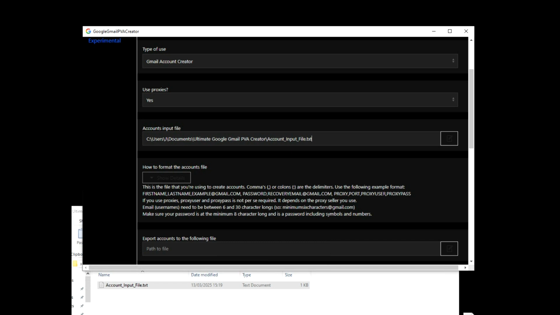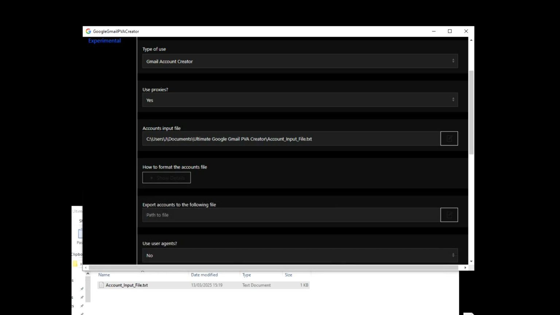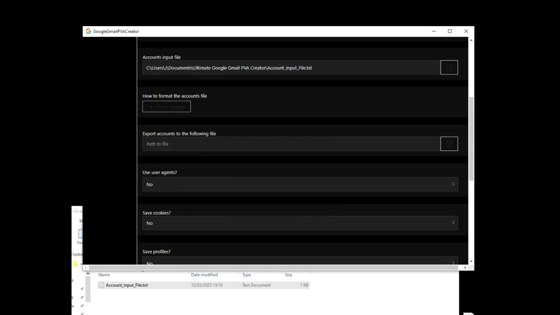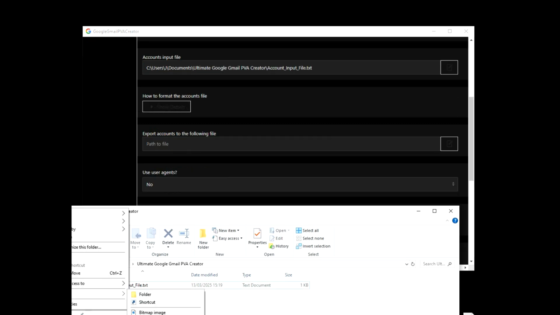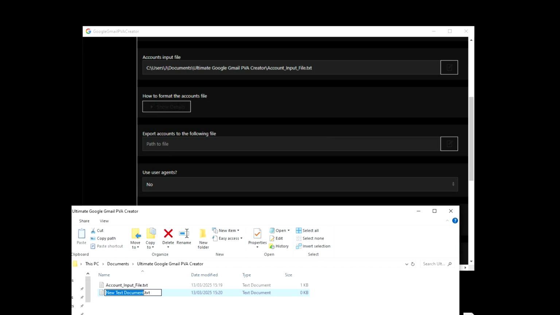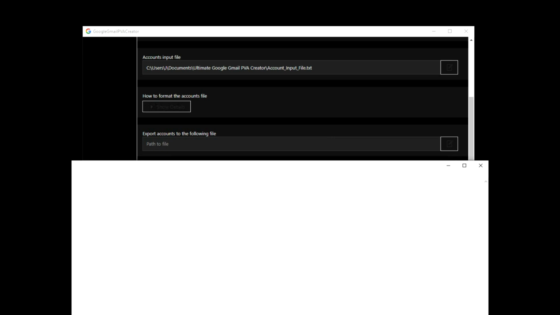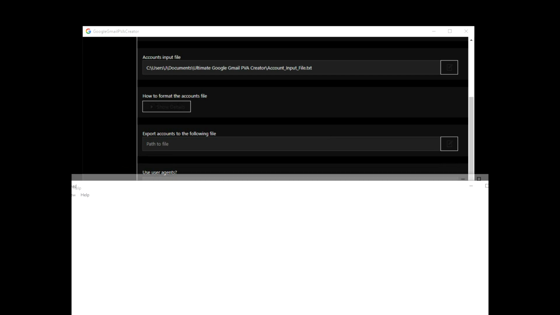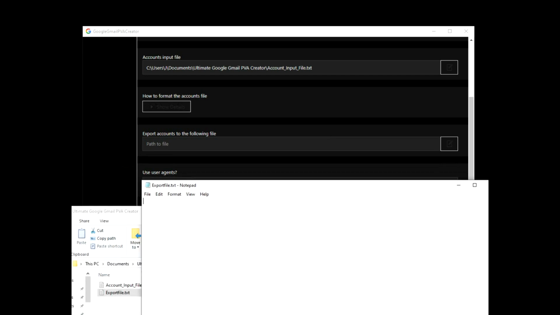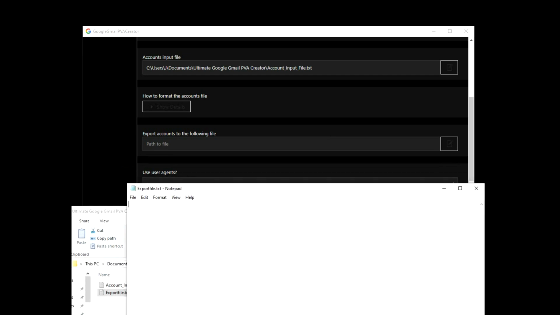Email usernames need to be between 6 and 30 characters long. So this kind of example, and your password is a minimum of 8 characters long. And yeah, that should be that. So I hope you understand this and how you should input it in here. Export accounts to the following file. Same thing. Let's say export file.txt. You don't have to open this. It will automatically start inputting accounts after they are created in this file.